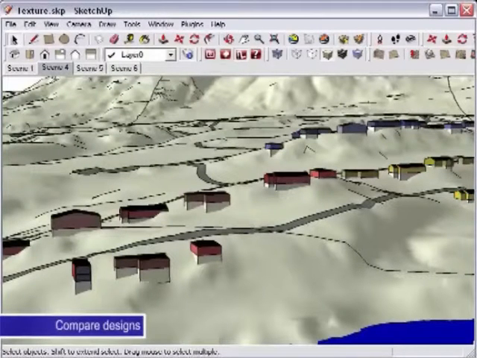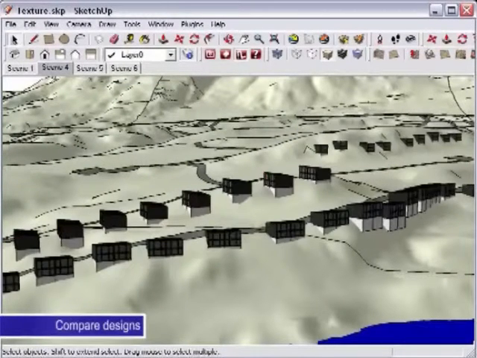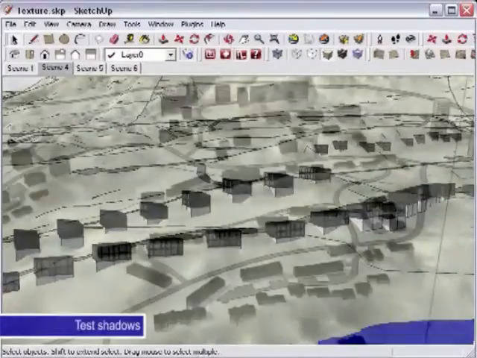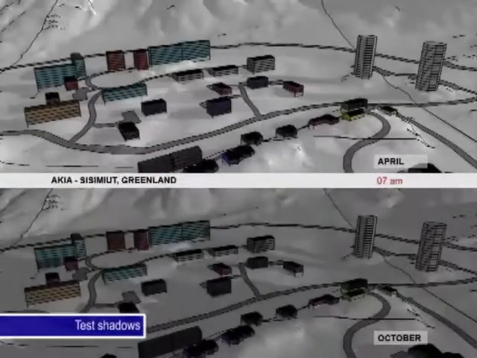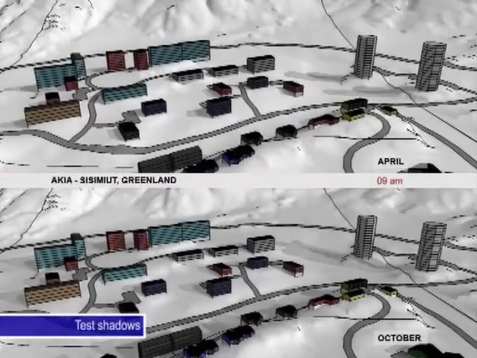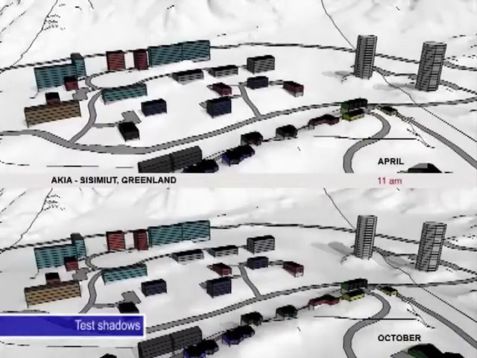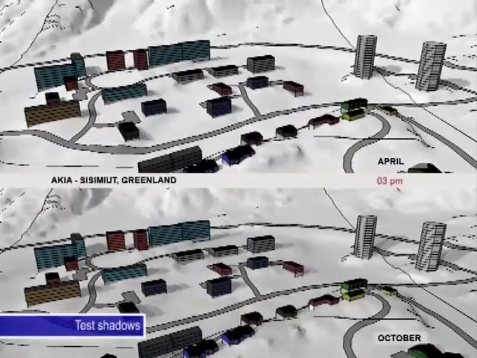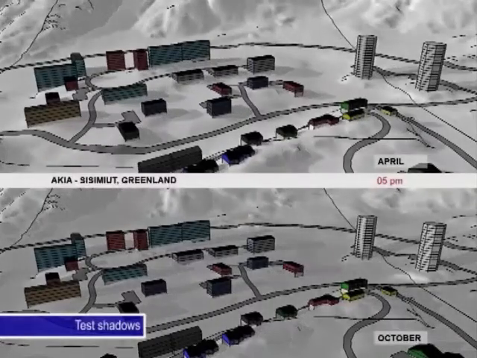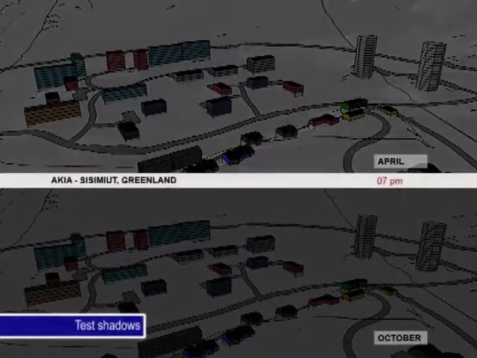As you can see, the scene and layer control makes it easy to see the changes. A useful thing to use a 3D digital model for in the earlier stage of a project is to test how shadow falls, especially in a place like Akia, where there sometimes is sun 24 hours a day due to the midnight sun. Introducing a 3D model in an earlier stage can help minimize the danger of ending up shadowing buildings and outdoor spaces.